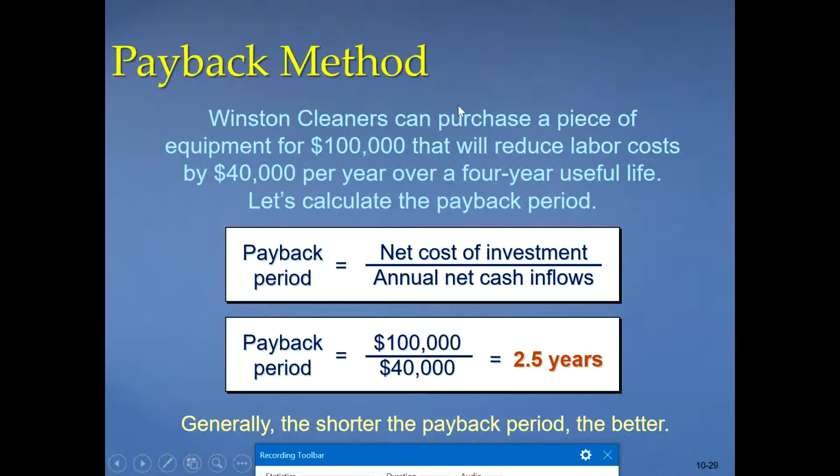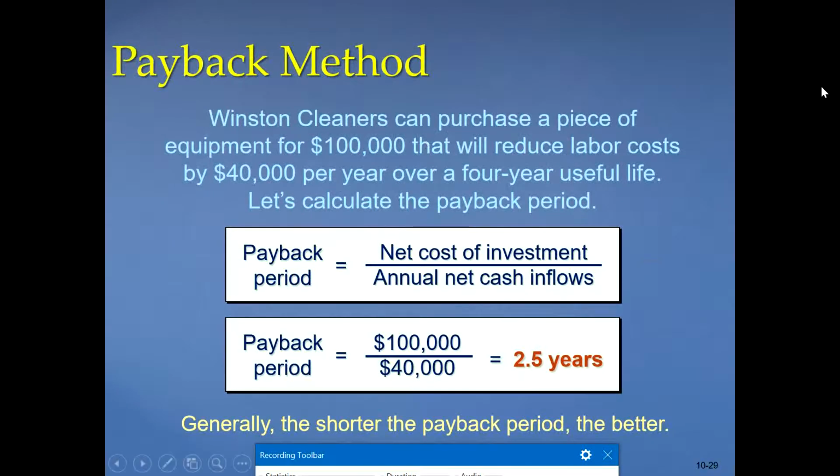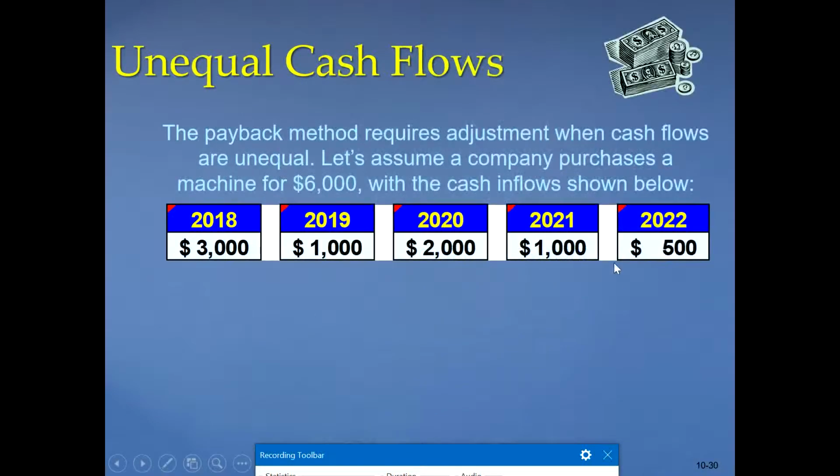This is another method of evaluating capital investment projects. One was net present value method. Then we looked at internal rate of return method, right? Then we looked at PV index method, and then this is the fourth method, which we call the payback method. Sometimes instead of an equal cash flow, we have unequal cash flows. If we have unequal cash flows, it means every year we have a different amount, right?